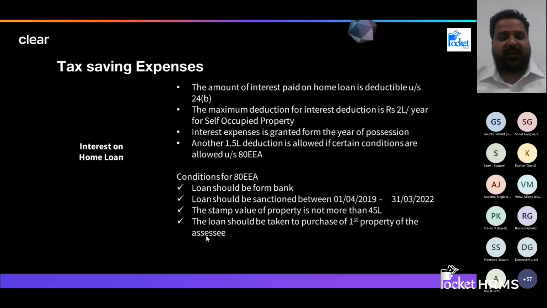So if this is your first property, a loan from a bank, with stamp duty value of less than 45 lakhs, sanctioned in this period, you can claim an additional 1.5 lakhs under 80EE. This can be an additional benefit, but unfortunately the time has gone. If you had already purchased a property in this period, please avail this benefit.